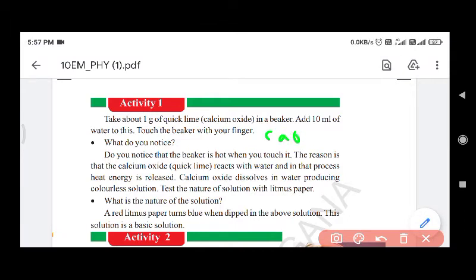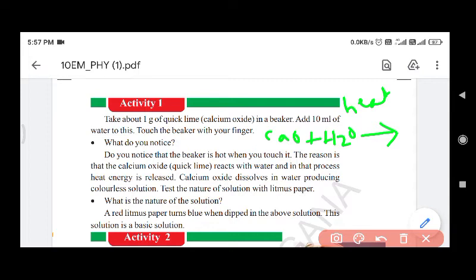We take 1 gram of calcium oxide in a beaker and add 10 ml of water. What is the formula of water? H2O. When calcium oxide dissolves in water, what do we observe? If we touch the beaker, the bottom of the beaker becomes hot. Why? When calcium oxide dissolves in water, it liberates heat. Due to that we observe the bottom of the beaker becomes hot.